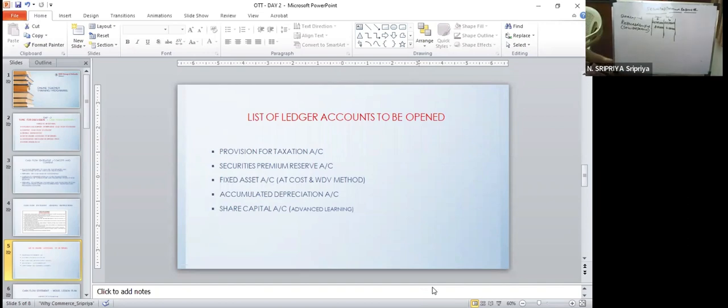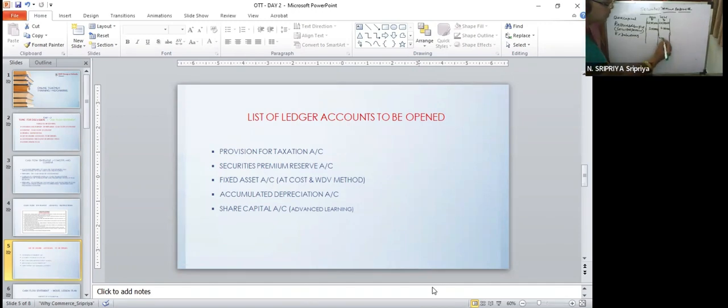You are given, okay, wait, 1 minute. I'll just make small correction. ₹4 lakh and you take it as 5 lakh. Then you have 8% debentures.